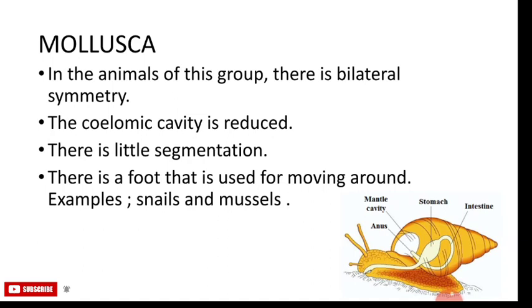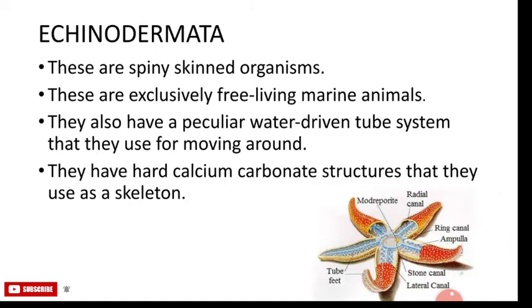The next phylum is Echinodermata. In the Greek words, echinos means hedgehog and spiny, and derma means skin. These are spiny-skinned organisms. These are exclusively free-living marine animals. They also have a peculiar water-driven tube system that they use for moving around. An example is the sea urchin, and they have a hard calcium carbonate structure that they use as a skeleton.